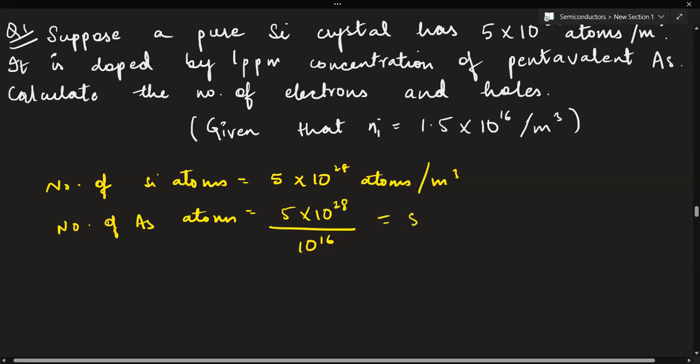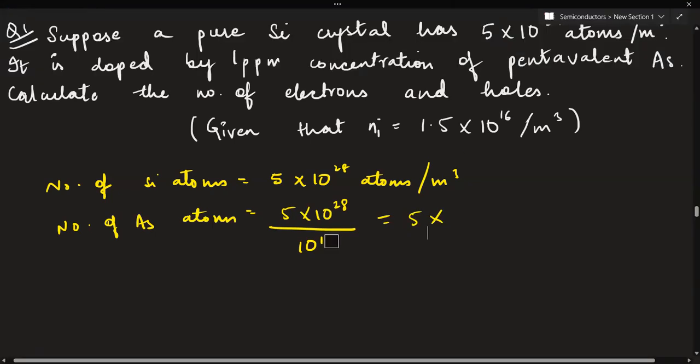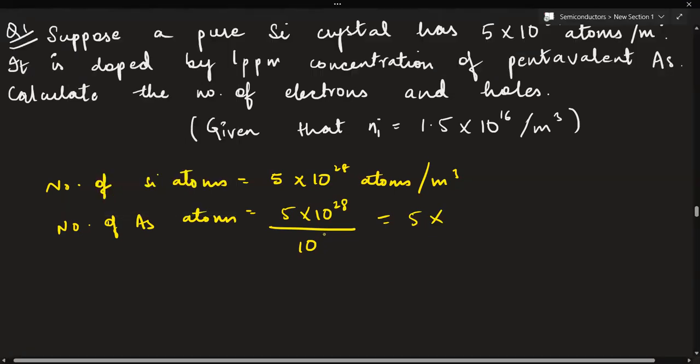Million is 10 to the power 6. So this will be 5 into 10 to the power 22 atoms per meter cube. So we have a number.